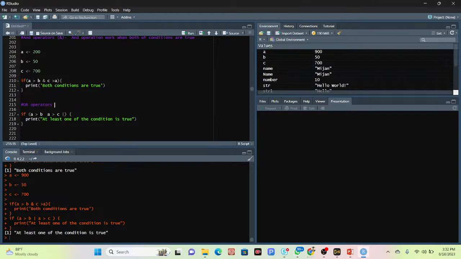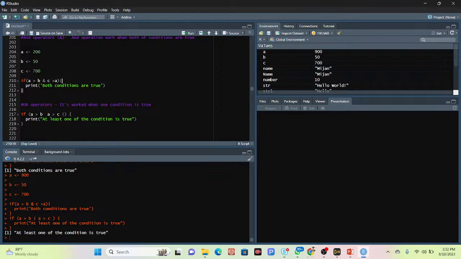Okay, so I write this down: it works when one condition is true.